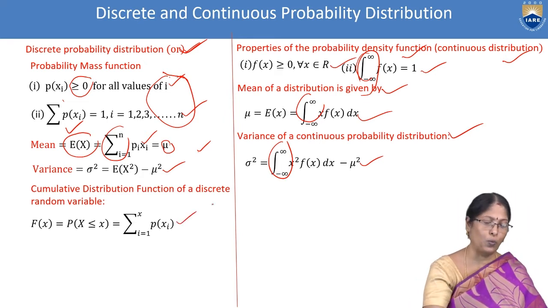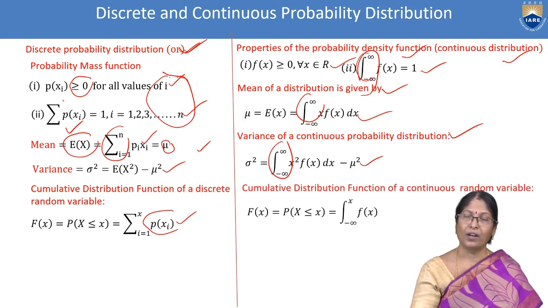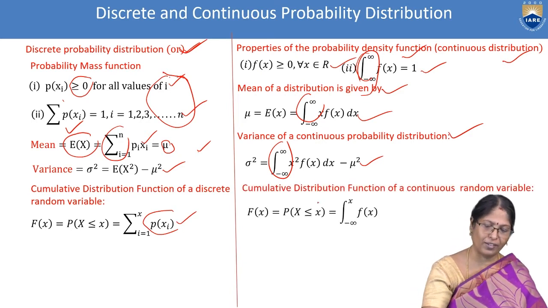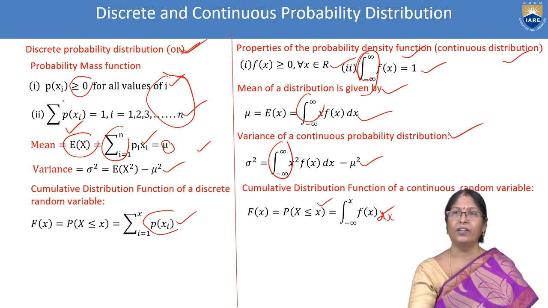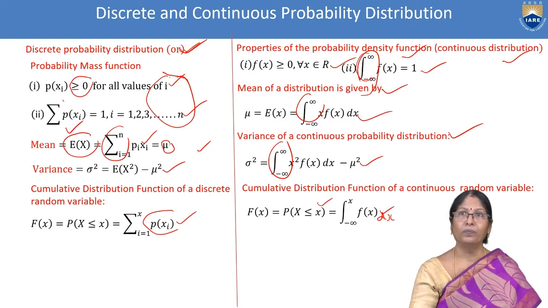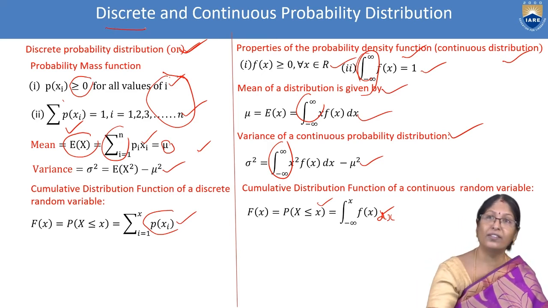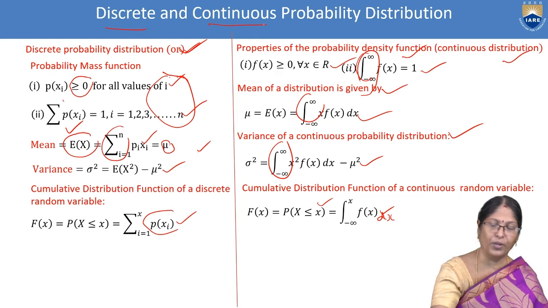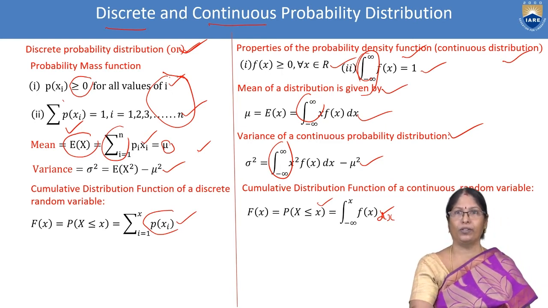Summation i equal to 1 to x, probability of xi, and for continuous, probability of x less than or equal to x is integral minus infinity to x, f of x dx. dx to be written there. So, from this, what are the important formulas are listed under discrete and continuous. This should be a very, very clear picture about the formulas.